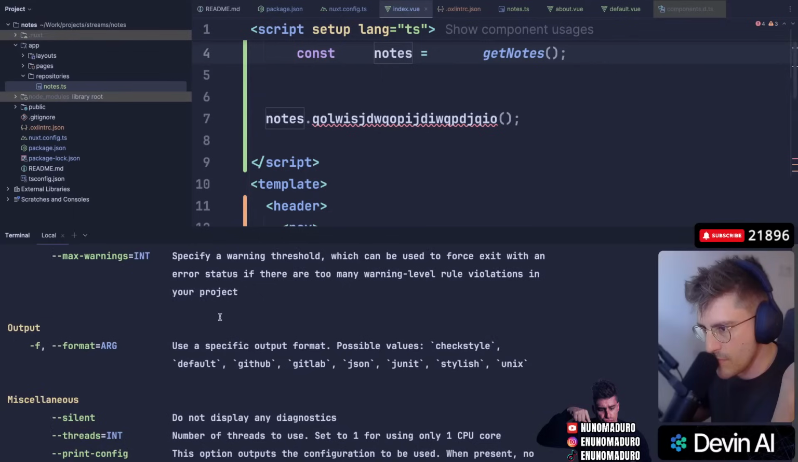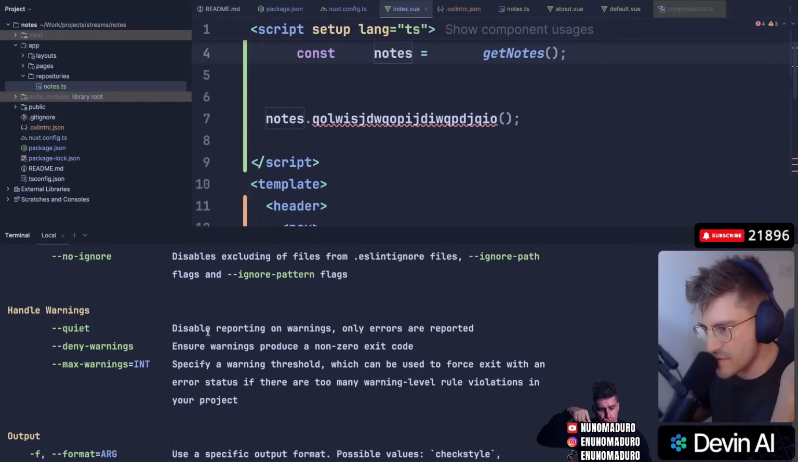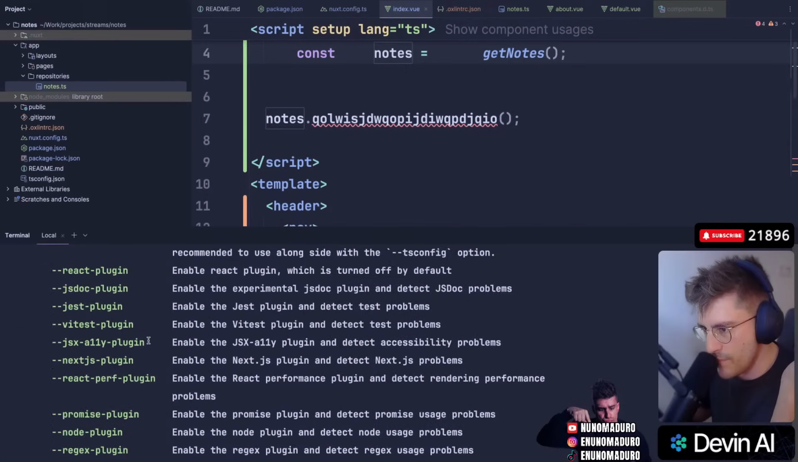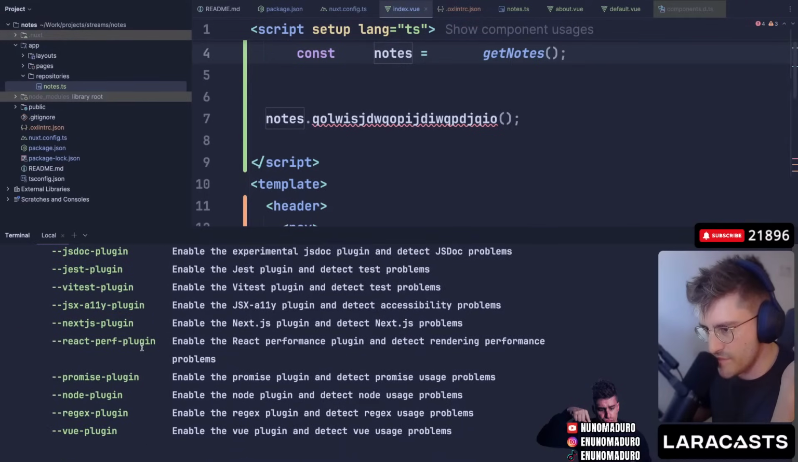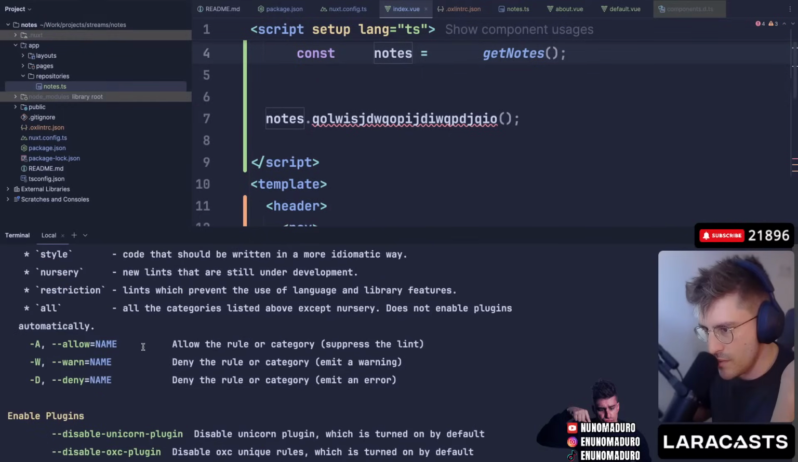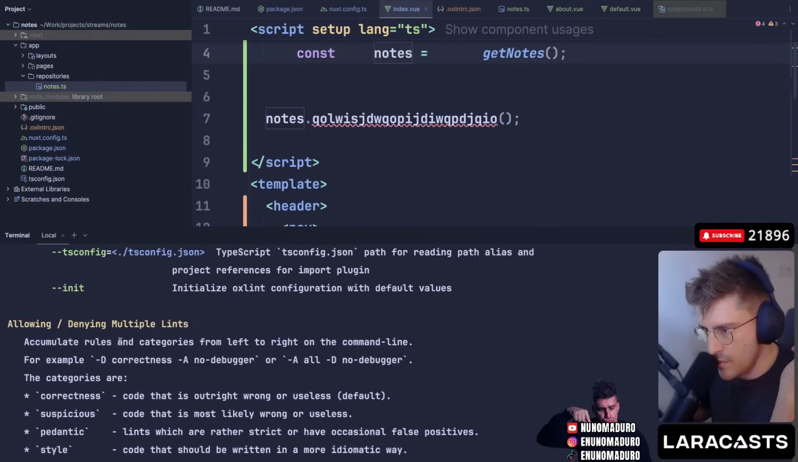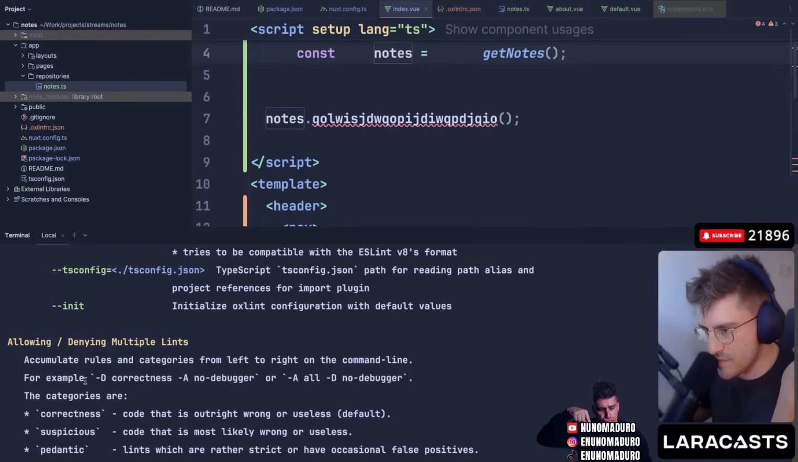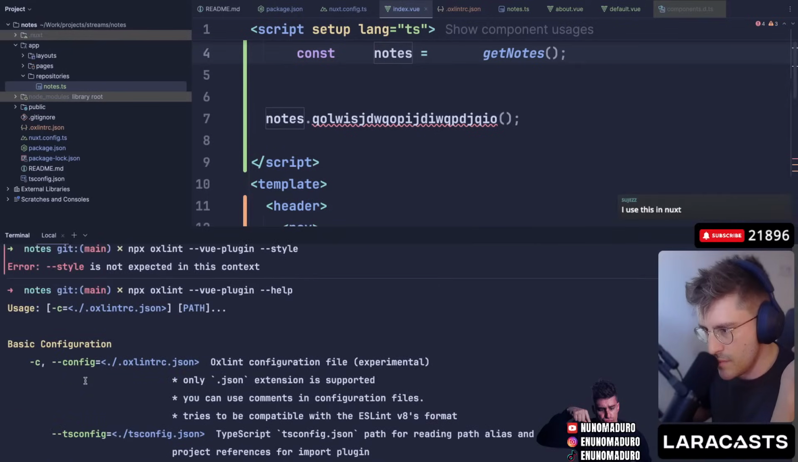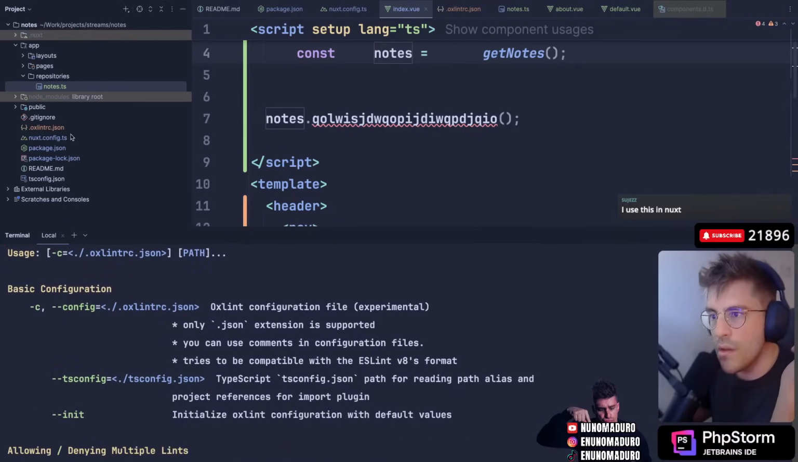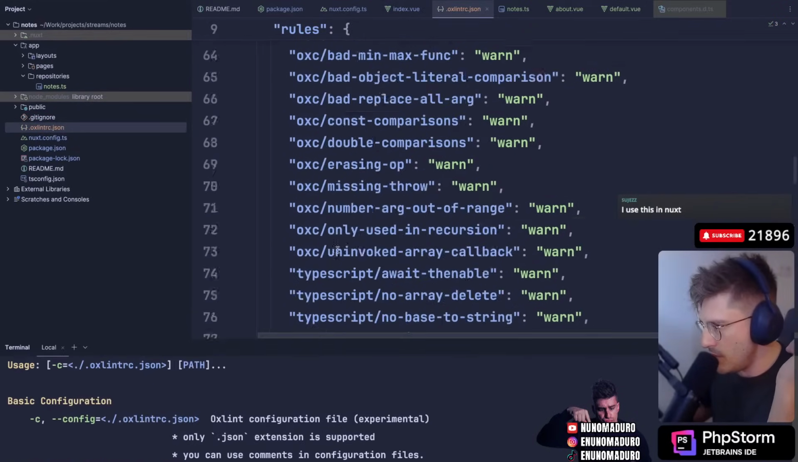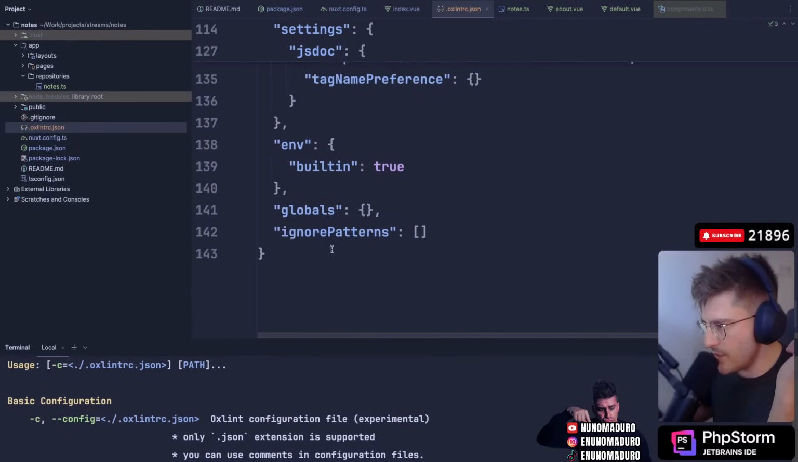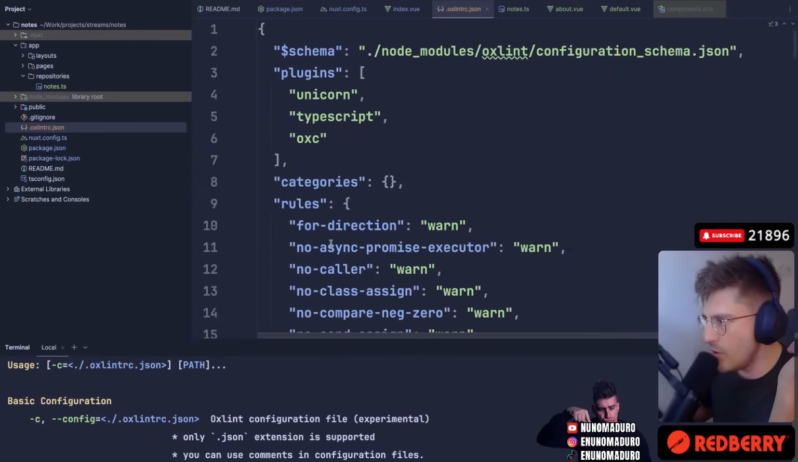Oh, no, we don't need this. Fix Vue plugin. We have done that already. Allowing multiple lints. Okay, I guess we are going to try this other time because it's literally doing nothing at the moment. So I have no idea why this is not working.